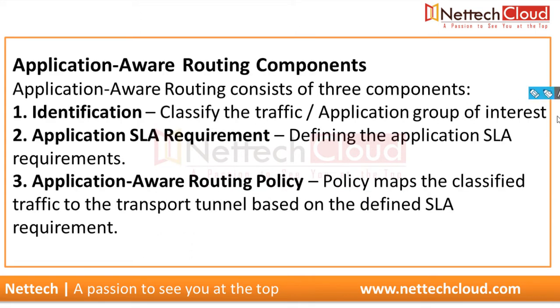All right. So, application aware routing components. Application aware routing consists of three components: identification, that is classification, classify the traffic, right? And then application service level agreement requirement, defining the application service level agreement. And then third, application aware routing policy. Policy maps the classified traffic to the transport tunnel based on the defined service level requirement, right? And I will show you in the lab.